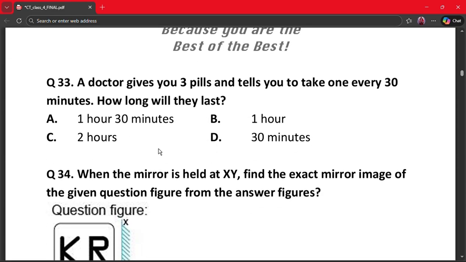The next question is question number 33. A doctor gives you 3 pills and tells you to take one every 30 minutes. How long will they last? A. 1 hour 30 minutes, B. 1 hour, C. 2 hours, and D. 30 minutes. The correct answer is option B, that is 1 hour. Why? Because the first pill is taken immediately, the second after 30 minutes, and the third after 1 hour. So the pills last 1 hour.